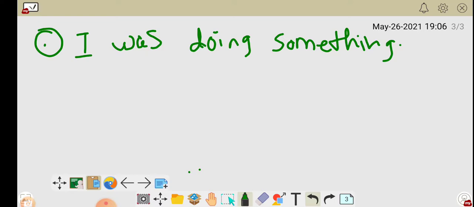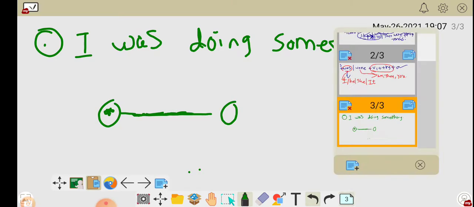The action or situation had already started before this time but hadn't finished. It is started, but it is not finished, it is still going on. At that time you can use this.